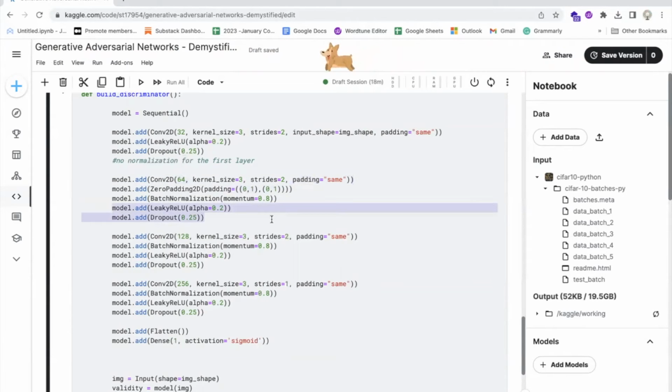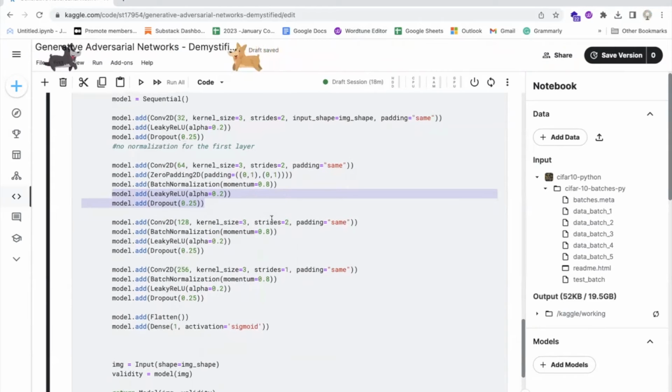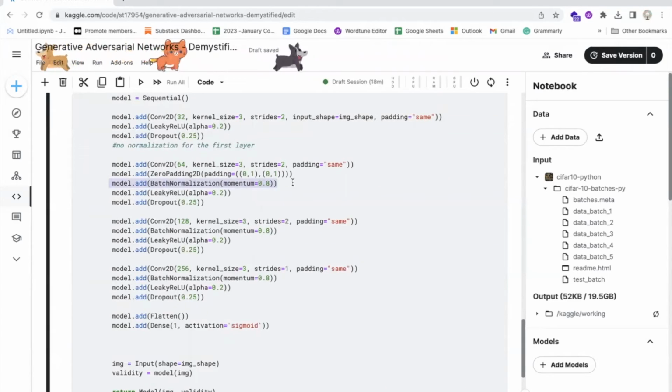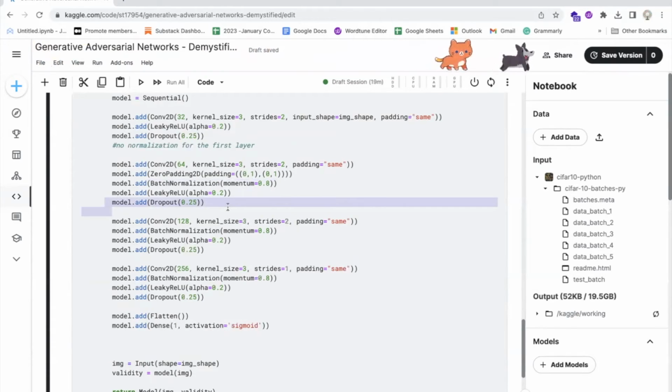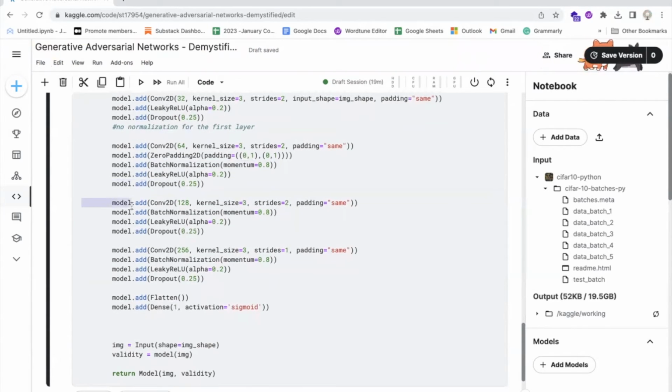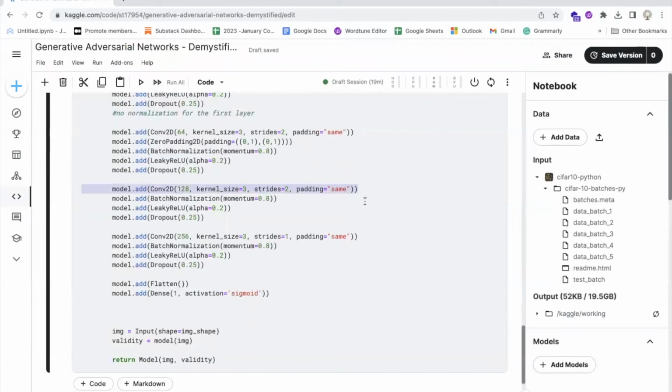A ZeroPadding2D layer is added to pad the feature maps with an extra row and column of zeros. A batch normalization layer is added to normalize the activations of the previous layer. Another dropout layer is added to regularize the activations of the previous layer. Another Conv2D layer is added with 128 filters, a kernel size of 3 by 3, and a stride of 2. This layer applies another convolution operation to the feature maps and uses a leaky ReLU activation function with a slope of 0.2. Another batch normalization layer is added to normalize the activations of the previous layer. Another dropout layer is added to regularize the activations of the previous layer.